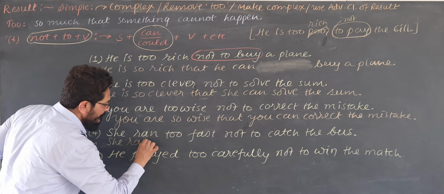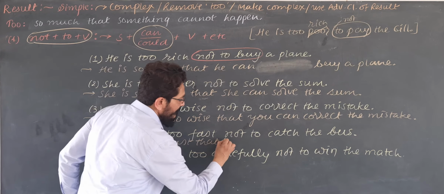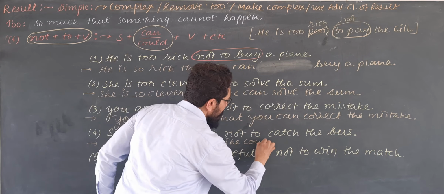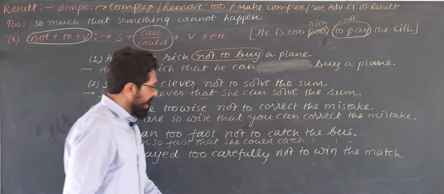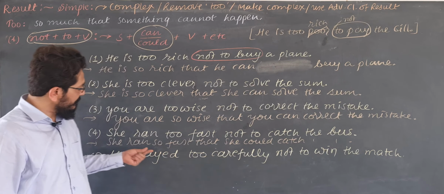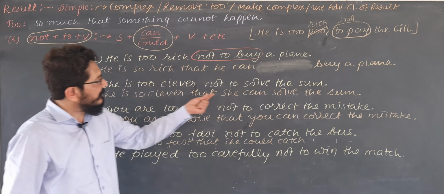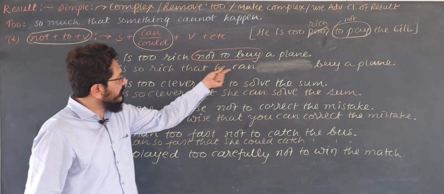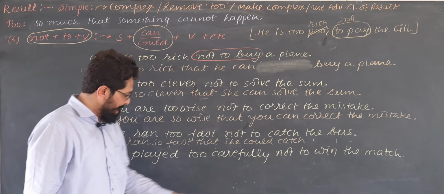She ran so fast that she could catch the bus. Here we have used could because it was past. Can because present. Played, could.